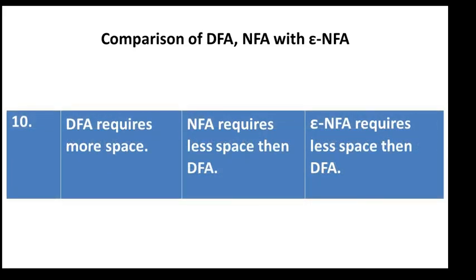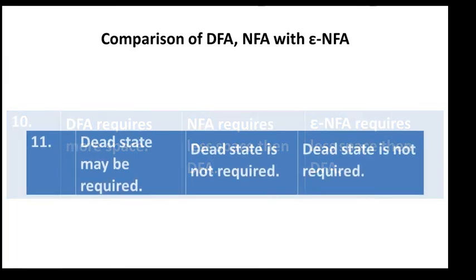Next, the tenth difference: DFA requires more space. NFA requires less space than DFA. Epsilon NFA also requires less space than DFA. Here DFA requires more space. Why? Because the transition from one state to another state is only a single move transition. That's why it requires more space. Whereas in the NFA, there are more transitions for an input symbol, that's why it requires less space than the DFA. Epsilon NFA is also the same, it requires less space than a DFA.